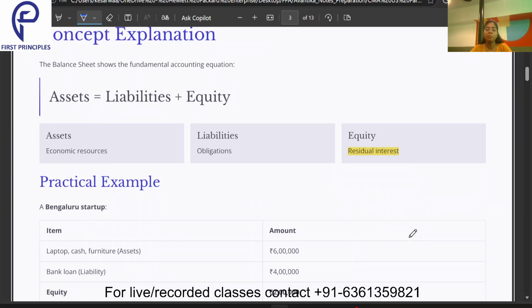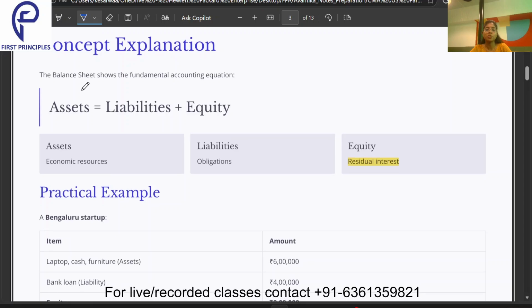Then one important concept explanation. The balance sheet shows the fundamental accounting equation. What is the fundamental accounting equation? Assets equals liabilities plus equity. Acha, in a balance sheet, I'll just make a T format of the balance sheet over here. In a balance sheet, on one side we have the assets, this side, and on another side we have the liabilities and the equities. Okay, so assets is always equal to liabilities plus equity.